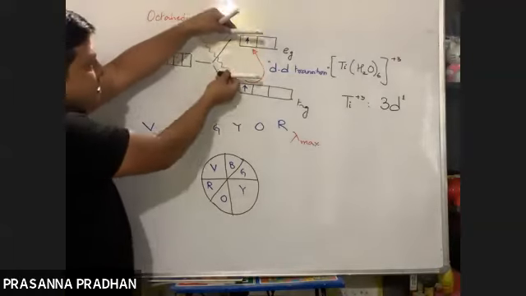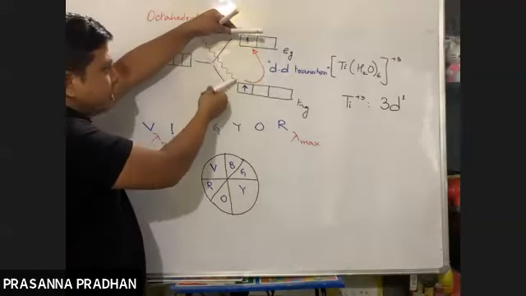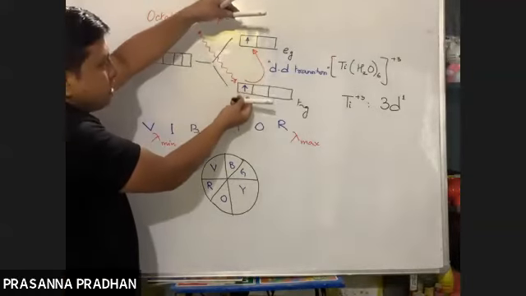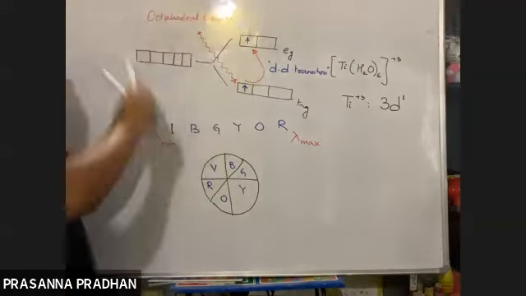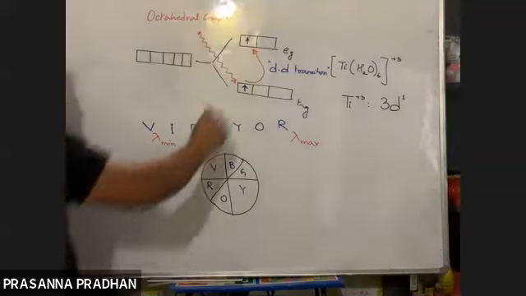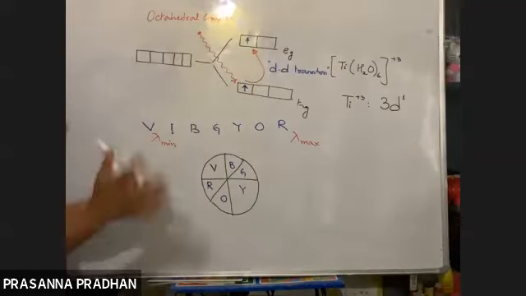If the energy difference is less, less energy is required for the transition. But if the energy difference is more, more energy is required. So the energy required for the transition depends upon the crystal field splitting energy. So this is the mechanism.